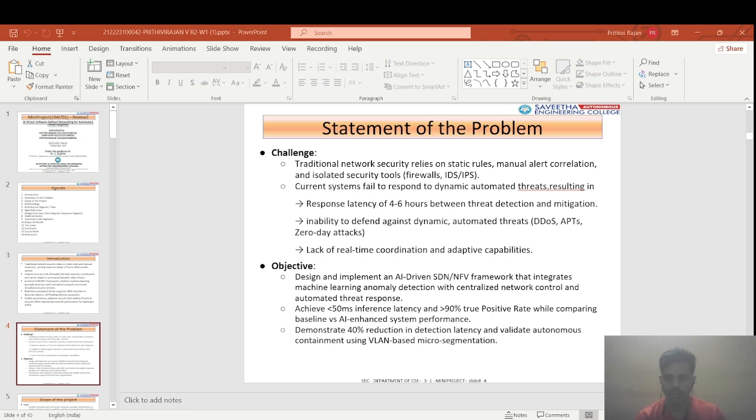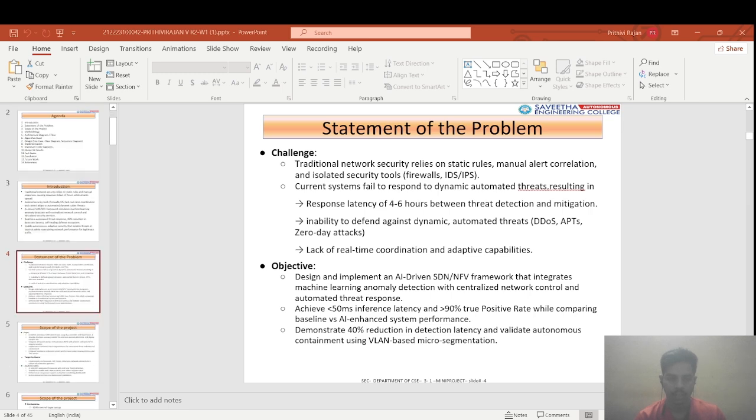Challenge: response latency of 4 to 6 hours, by which time the damage is done. Objective: design an AI SDN framework achieving 50 ms inference latency, 90% true positive rate, 40% reduction in detection latency, and 4 to 6 hours down to 8 to 12 seconds. Autonomous containment via VLAN microsegmentation.